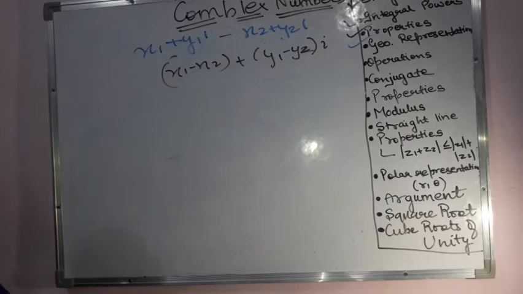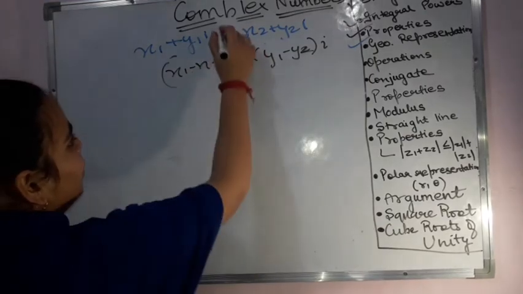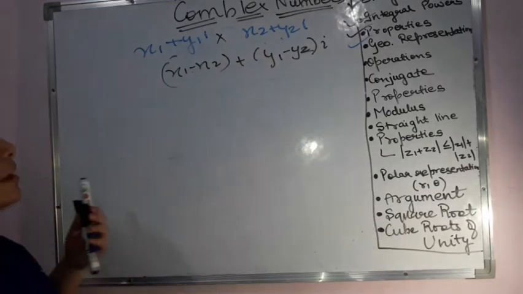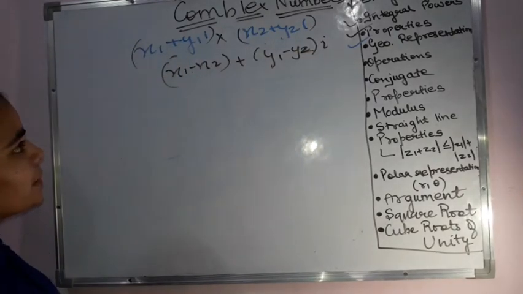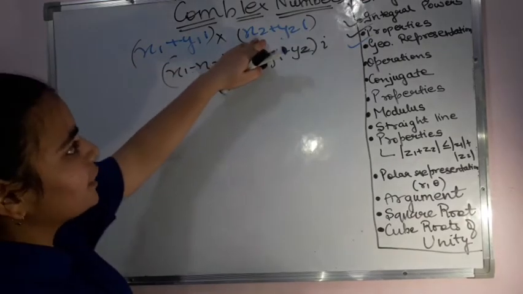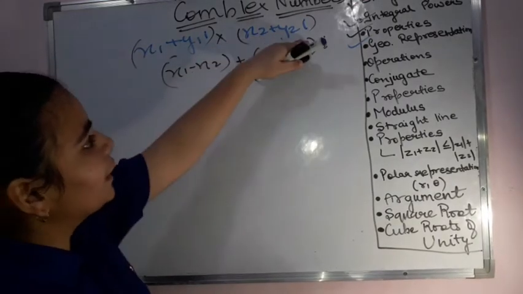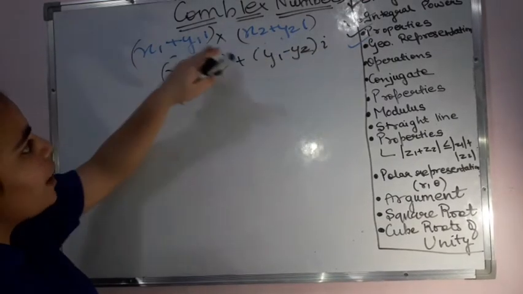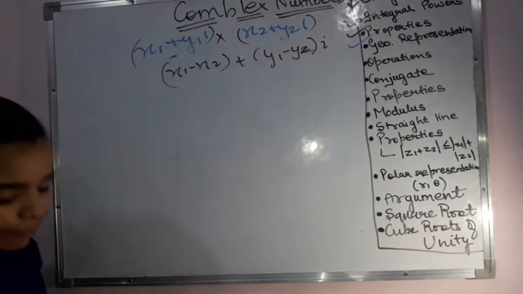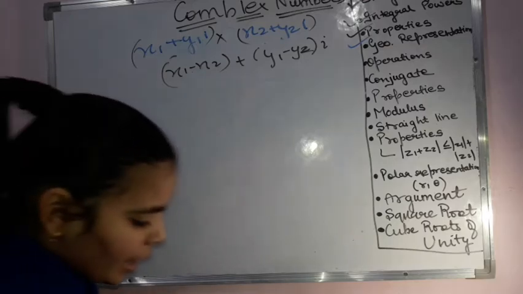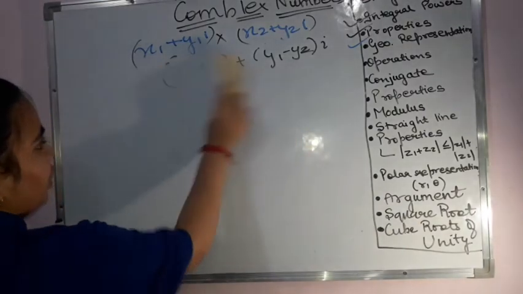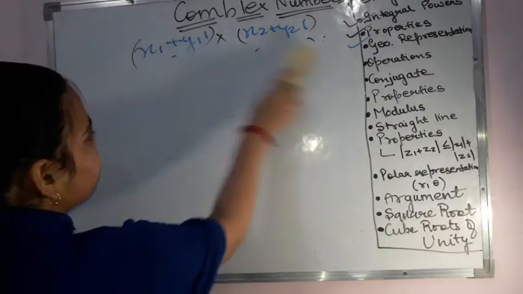Then another thing is that when I have to multiply them, then how to multiply them? Then multiplication will be like the way we used to do. This is one complex number, this is the other complex number. So x1 multiplied with x2 first of all, then x1 with y2i, then y1i with x2, and then y1i with y2i. The general way we used to do them, in the same way as we used to solve for the real numbers.